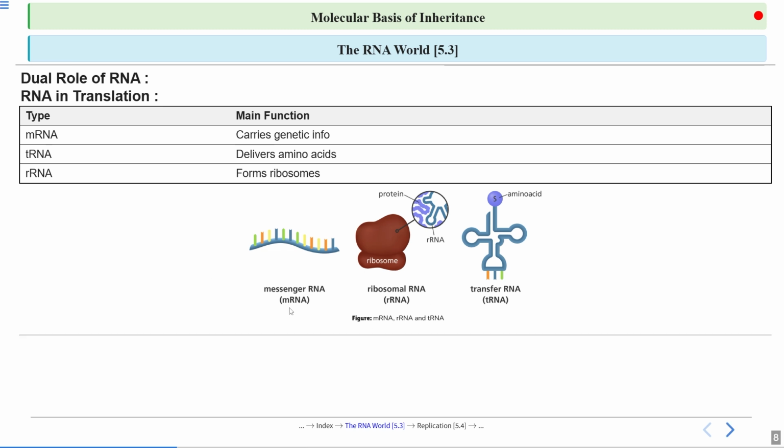As I told, messenger RNA. Messenger RNA is what? It is a single-stranded molecule and it contains genetic information. Its function is that it carries genetic information from DNA to ribosome. Then this is the ribosomal RNA, that is to what? It helps in making ribosome. And the transfer RNA, tRNA, it helps in what? It delivers, it transports amino acid.